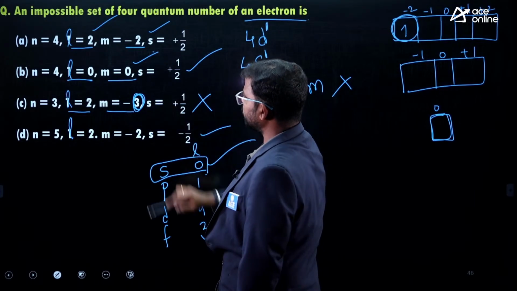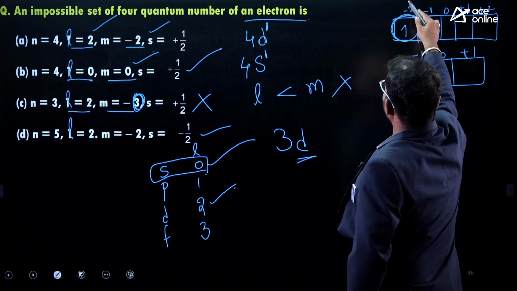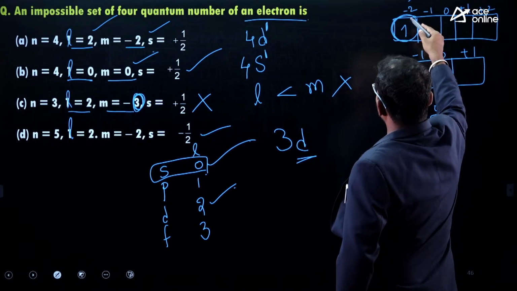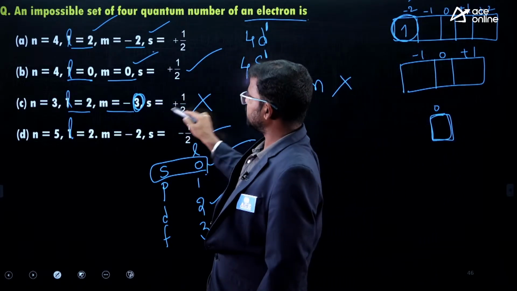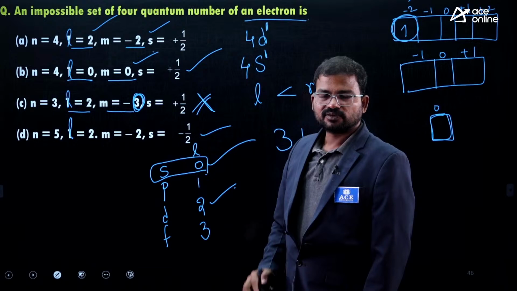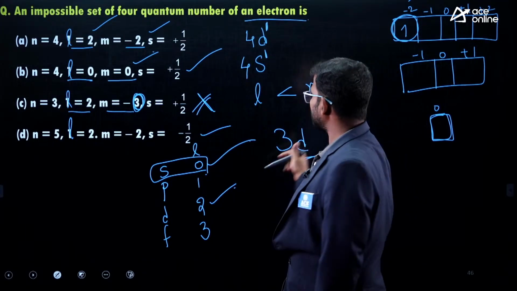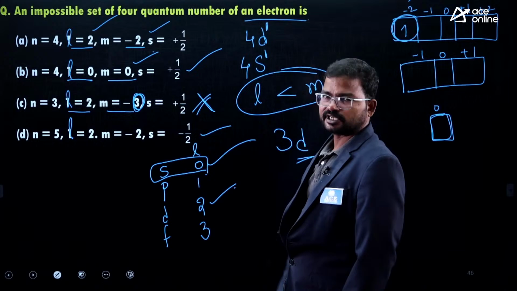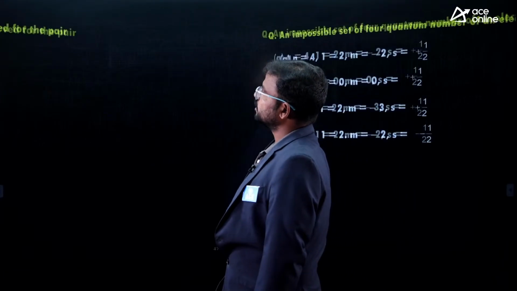Okay, next m is equal to -3. If you are getting a d orbital here, the magnetic quantum numbers mostly exist between -2 to +2, but they mention -3. That's why this configuration does not exist. So without having this knowledge, you can easily solve that one by remembering these shortcuts. Okay, right. So here the correct one is option C.